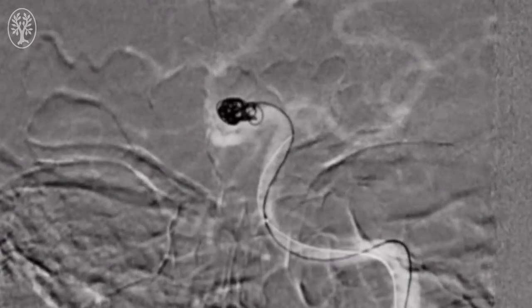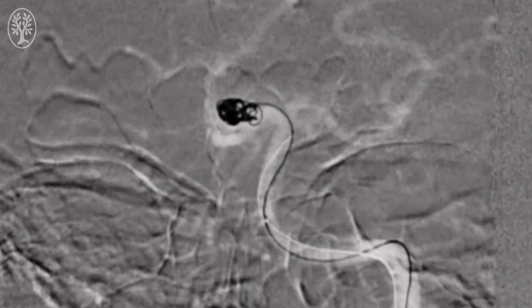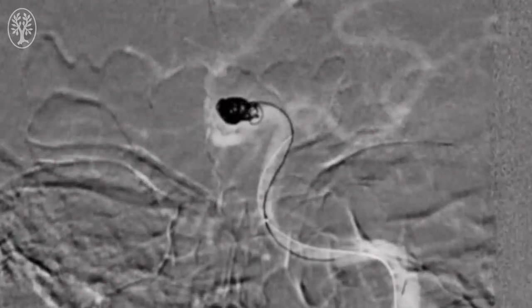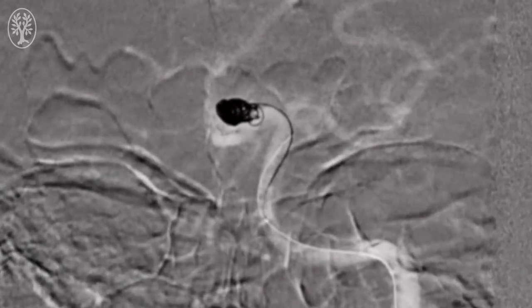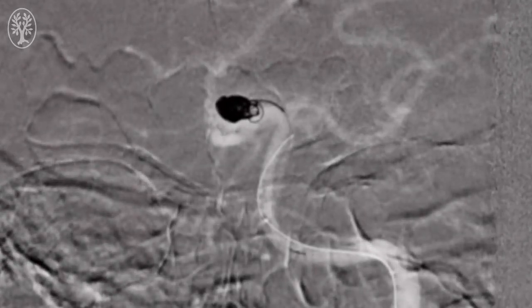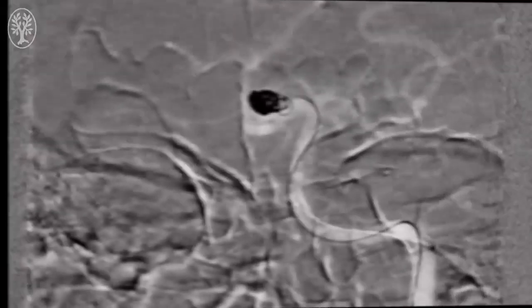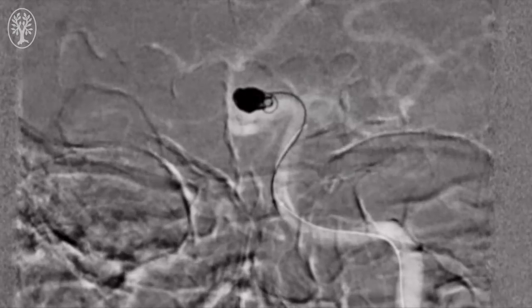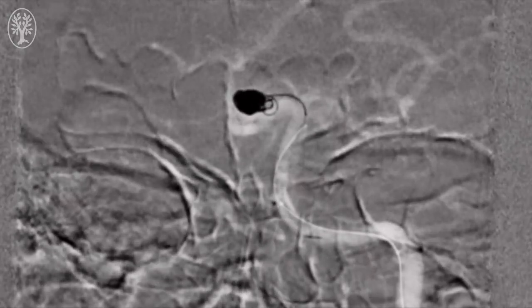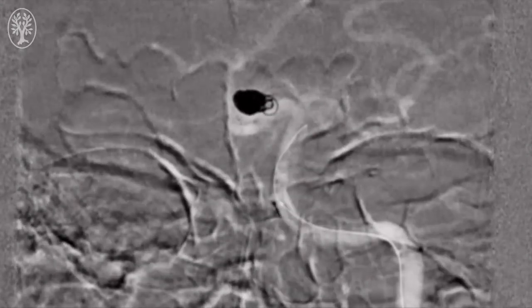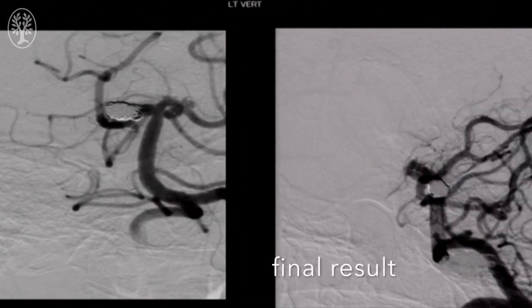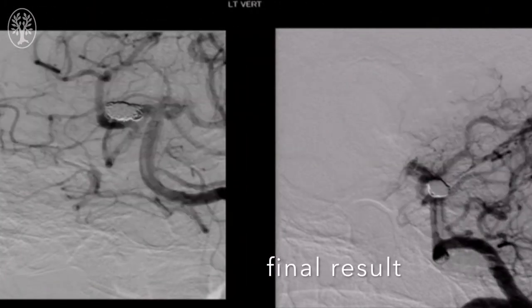A second and a third coil were necessary to achieve complete obliteration of the aneurysm. Final runs demonstrate good obliteration of the right P1 basilar artery junction aneurysm.